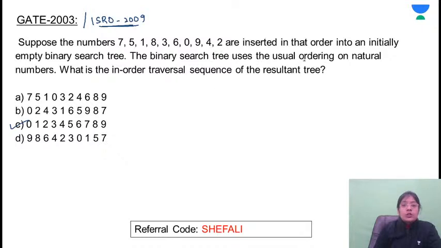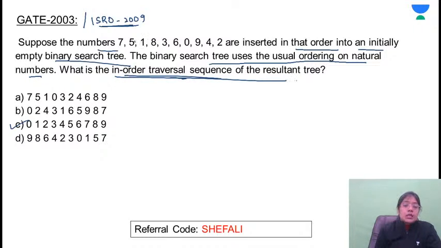They are saying that the numbers are inserted in the given order into an initially empty binary search tree. Binary search tree uses the usual ordering on the natural numbers. They are asking for the in-order traversal sequence of the resultant tree. तो इस tree से आपके पास in-order क्या होगा? That will be an ascending order. Simply find out the ascending order of these elements. That is option C. So clearly it's option C.